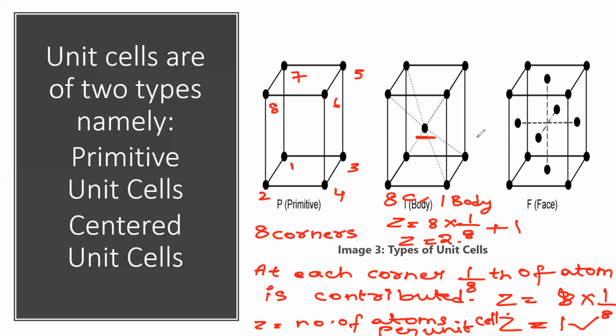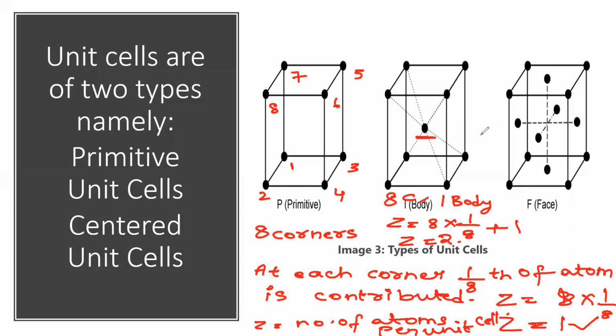What is a centered unit cell? A unit cell in which atoms or molecules or ions are present not only at the corners but also at the center. Some atoms, ions or molecules are present at the centers. In this we have 3 types: body centered, face centered, and end centered. Now we are discussing body centered. The diagram clearly shows eight corners and one body center. The atoms occupy all eight corners, and at each corner 1/8 of atom is contributed, and one atom is present at the center, which is one complete atom. That's why we get Z equal to 2.